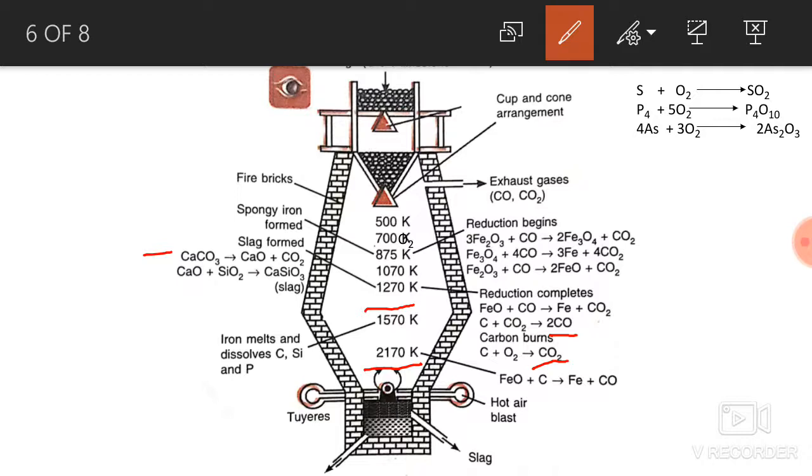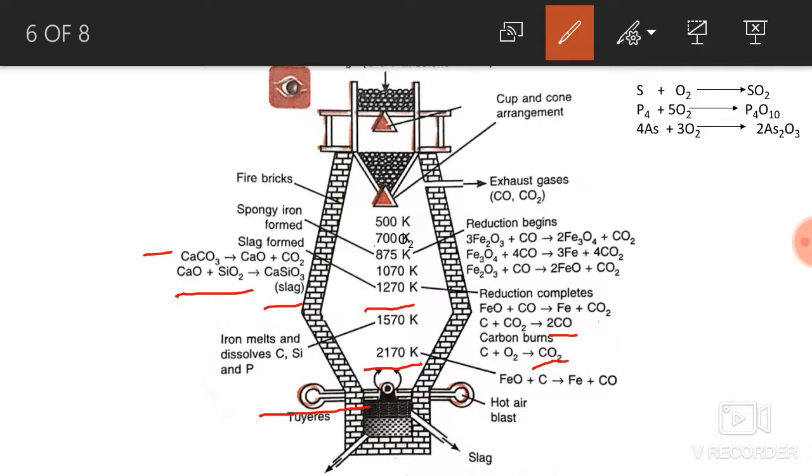Gangue contains the unwanted impurities of silica, alumina and phosphates. This calcium oxide reacts with silica to form calcium silicate, which is slag. This molten slag then comes downward and forms a separate layer above the molten iron.